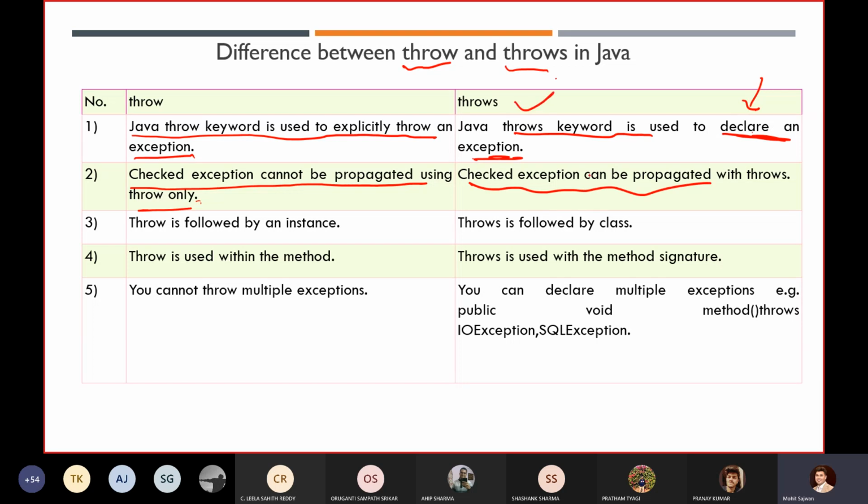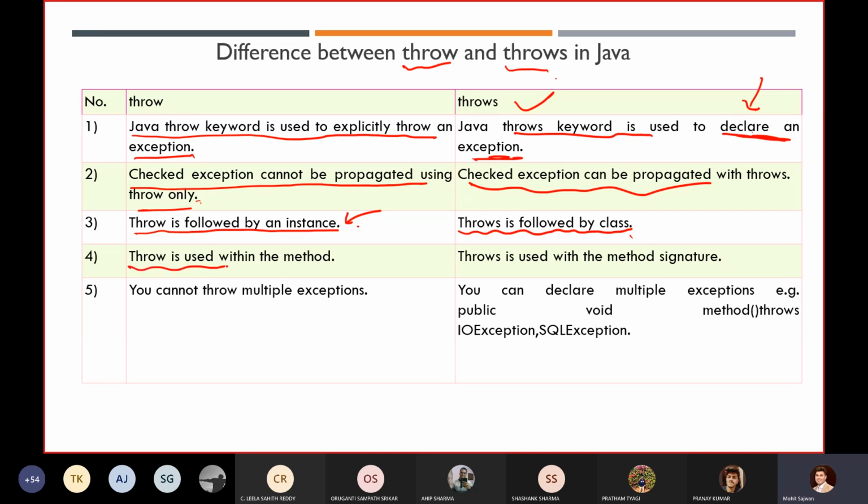Throw is followed by an instance, because we are creating an object, and throws is always followed by a class, like the ArithmeticException class, NullPointerException class, IOException class, something like that.